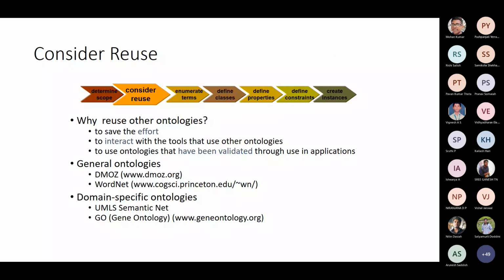You have to consider reuse of other ontologies. Develop a generic domain as much as possible and then try to reuse the template of the domain to support other aspects. So there are general ontologies and domain specific ontologies. DMOZ and UMLS are examples of these. WordNet is a general ontology.